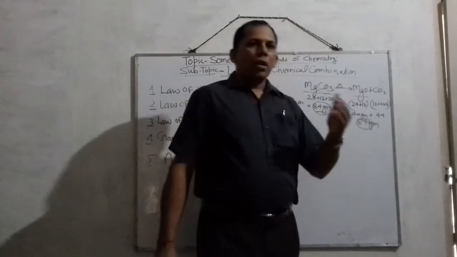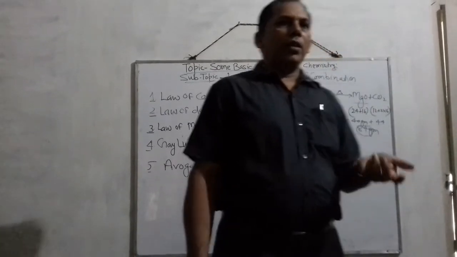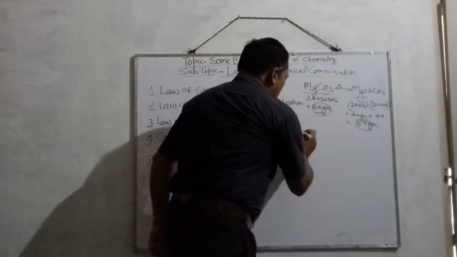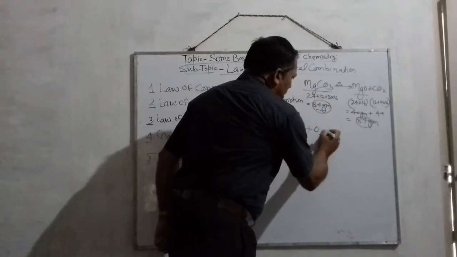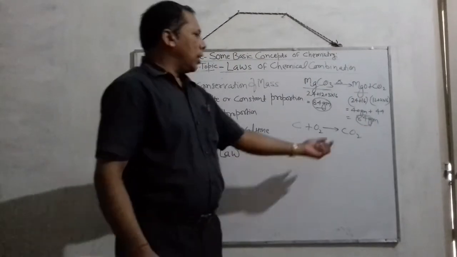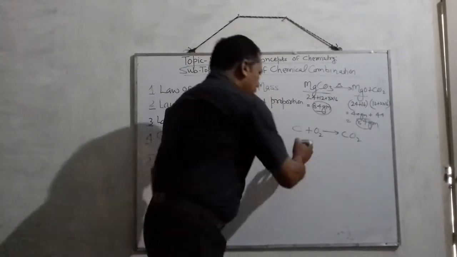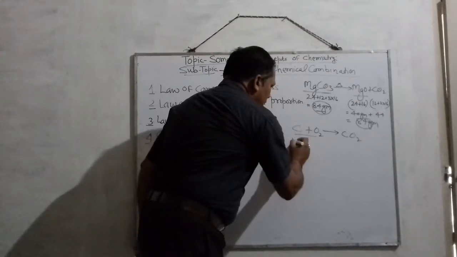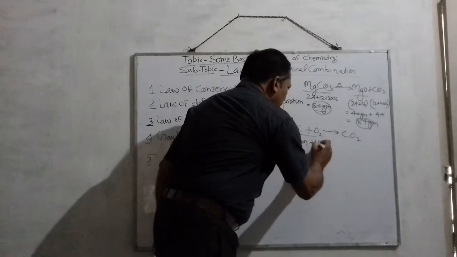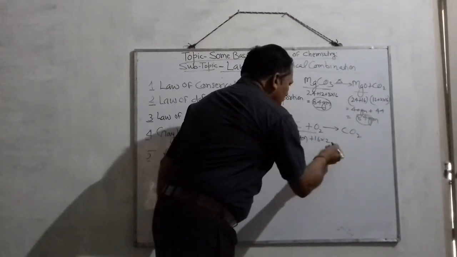Similar example, you can take one more. Suppose carbon burns in air, means carbon reacts with oxygen, resulting in the formation of CO2. In that case also, they will follow this law. Here the mass of the reactant carbon is 12 gram. Oxygen is 16 into 2, that is 32 gram.